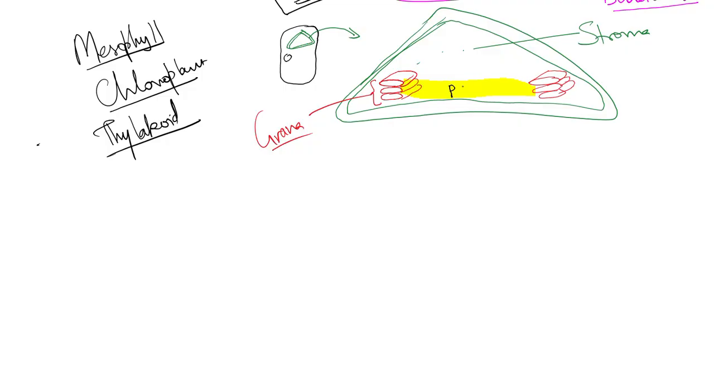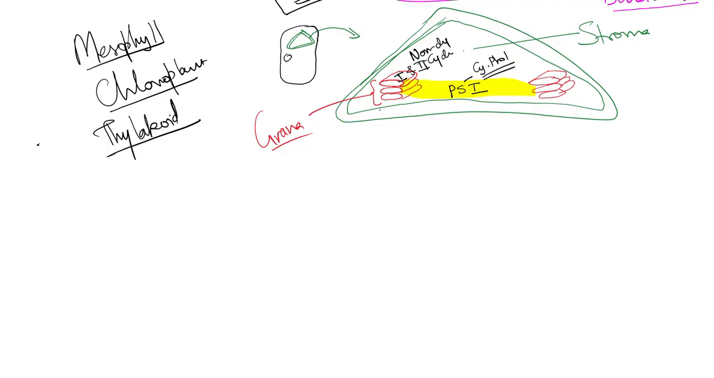Stromal lamellae has only PS1, whereas thylakoid has both PS1 and PS2. If PS1 alone is present, then cyclic photophosphorylation will occur. If PS1 and PS2 both are present, then the most favorable is non-cyclic. Since PS1 is there, it can even do cyclic photophosphorylation.